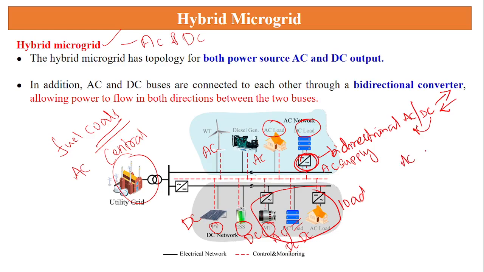So there is a possibility of conversion in both directions, AC to DC and DC to AC. That's why it is called a bidirectional converter, and otherwise it is called a hybrid microgrid. It is suitable to connect both AC generation as well as DC generation. In this fashion, we control how the entire renewable energy systems are integrated into the electrical grid.